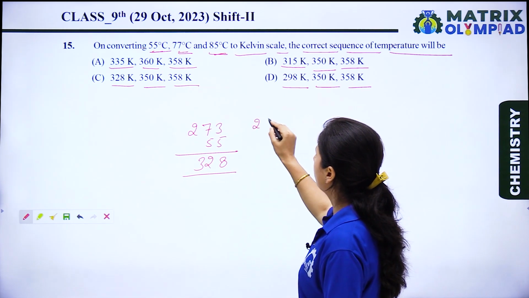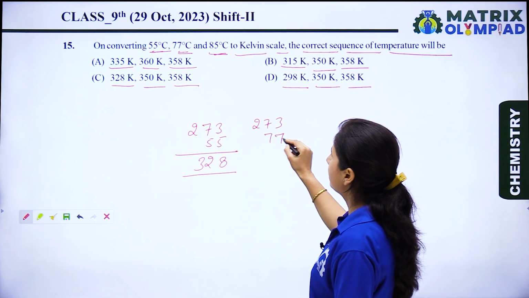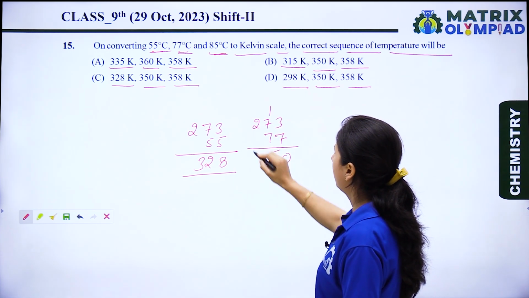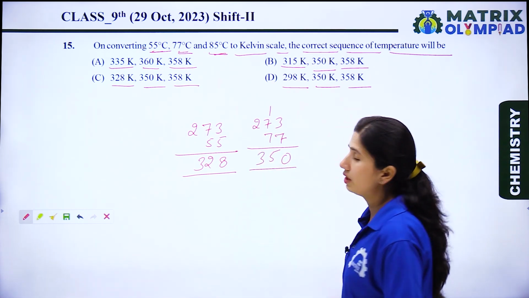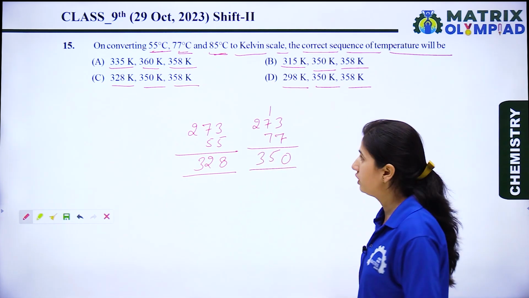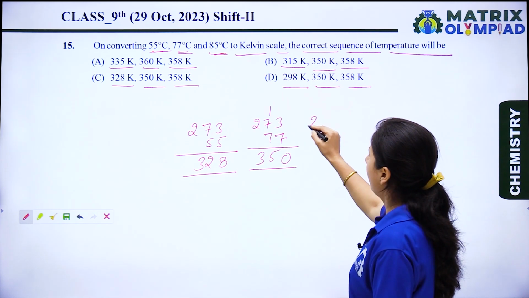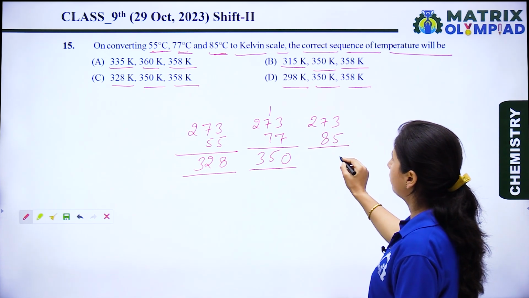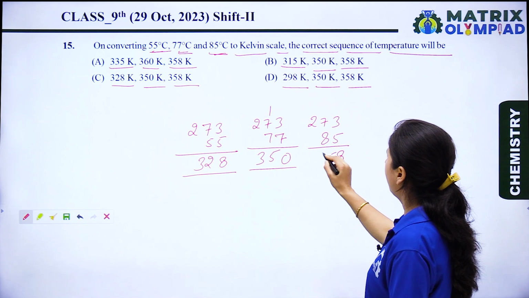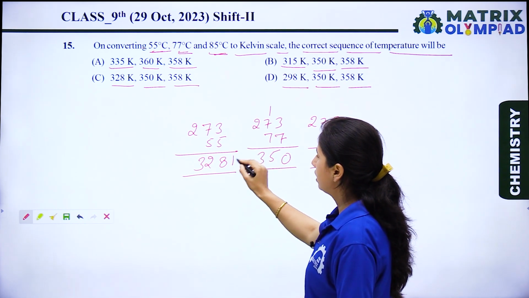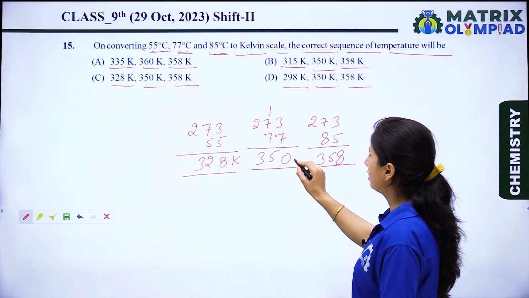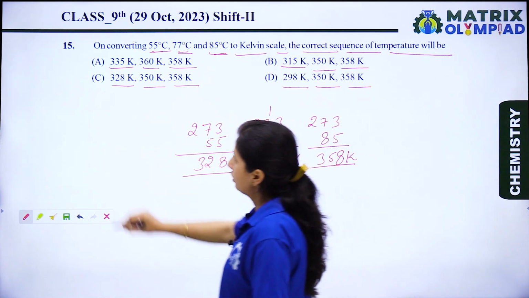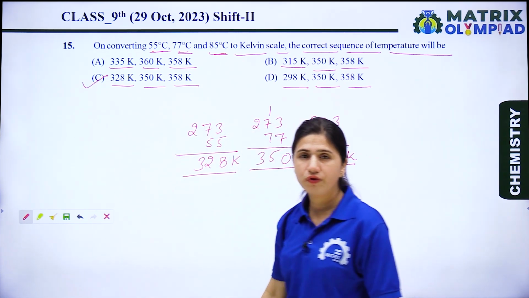When we add 273 to 77, it is 350 Kelvin. Now let's see the next one. When we add 273 to 85, it becomes 358. It means the first is 328 Kelvin, second is 350 Kelvin and third is 358 Kelvin. So option C is the right option for this question.